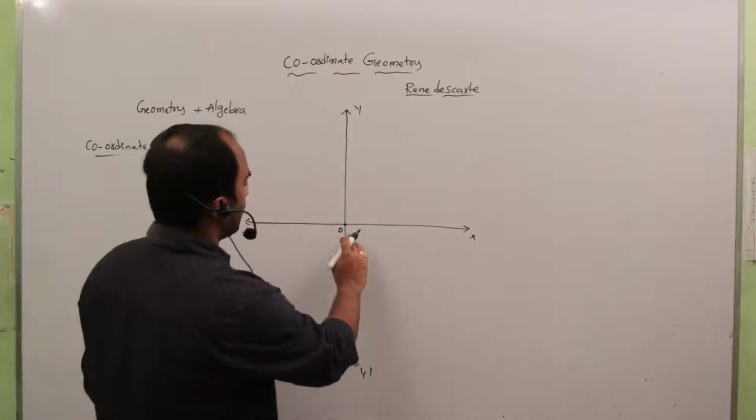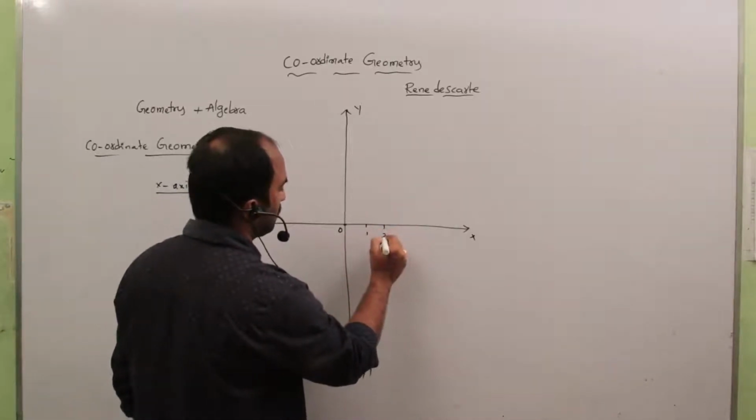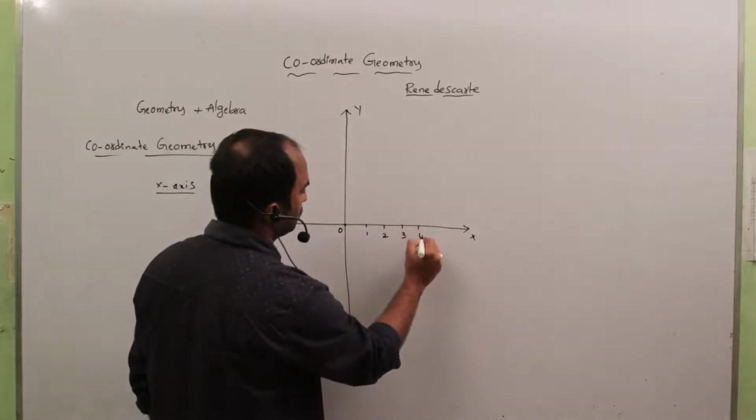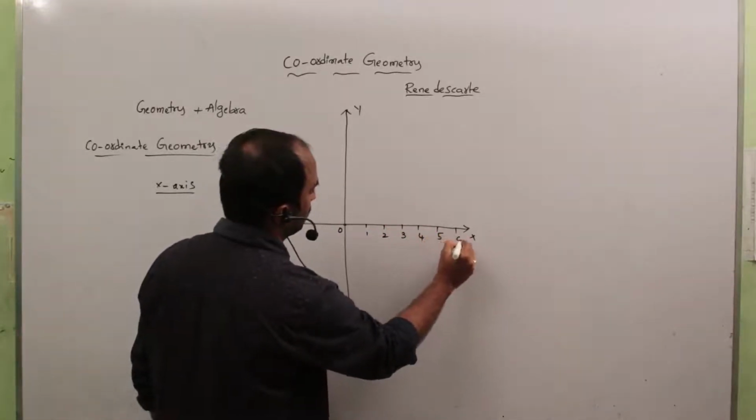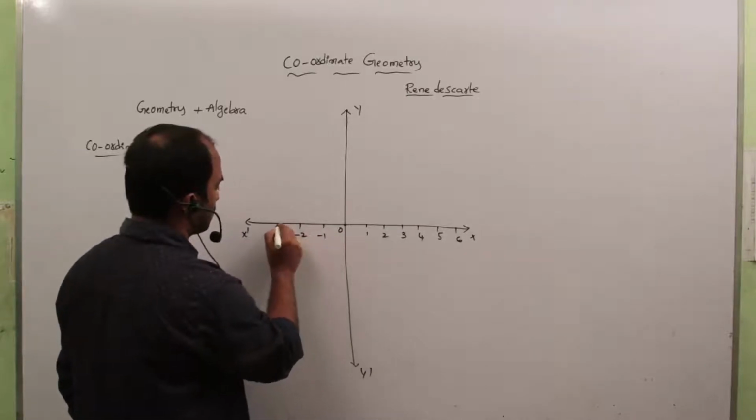On the x-axis, on the right side we take positive numbers, and on the left side we take negative numbers.